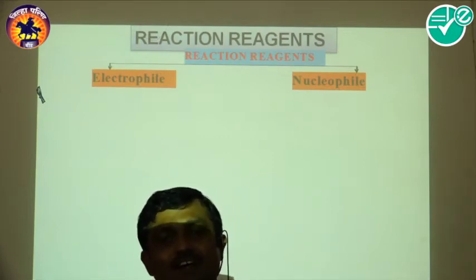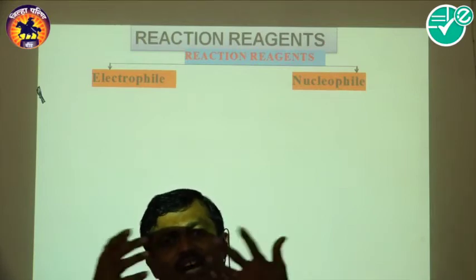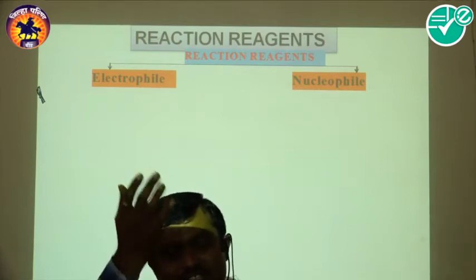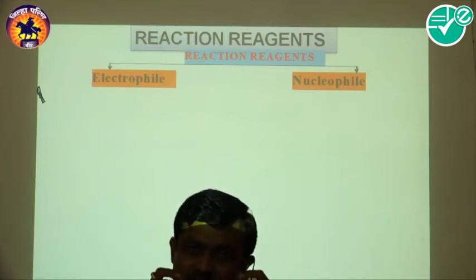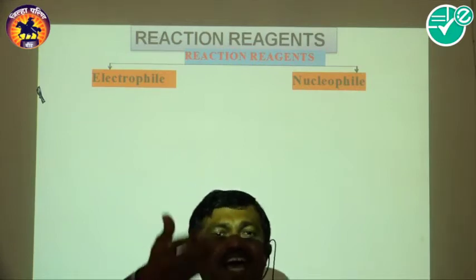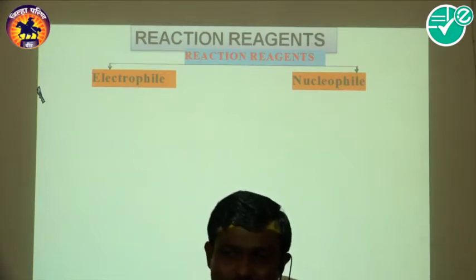Because of that deficiency, the species tries to get electrons, therefore it attacks an electron-rich center. So an electron-deficient species which attacks an electron-rich center is called an electrophile.